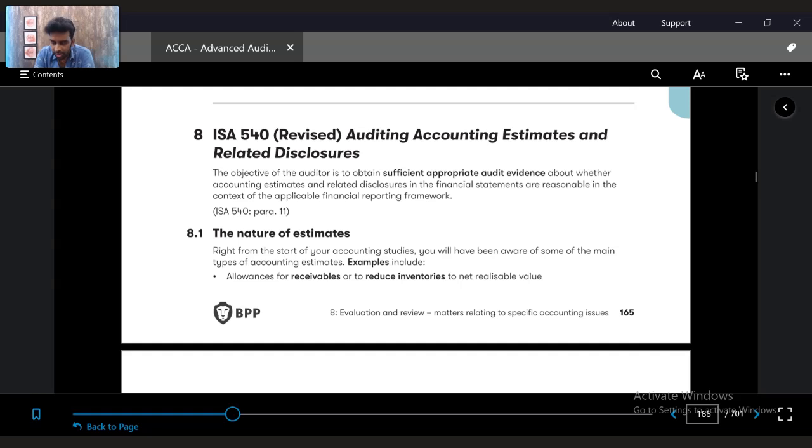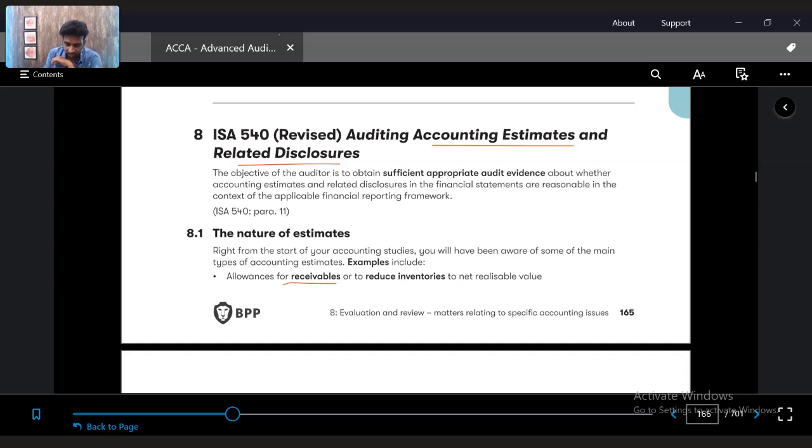So next topic for this particular chapter is auditing the accounting estimates and related disclosures. So what are estimates? Every financial statement uses certain estimates to complete it.